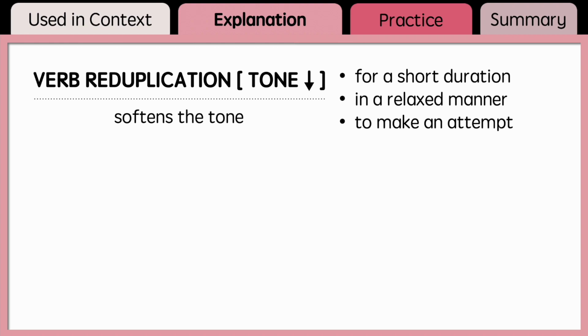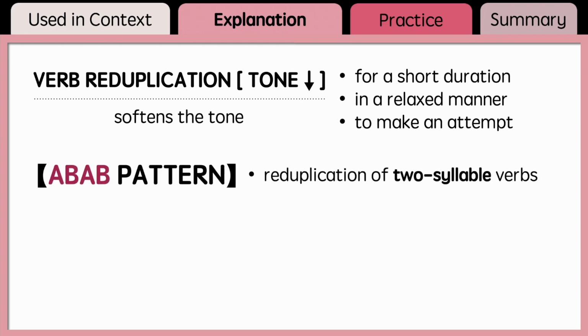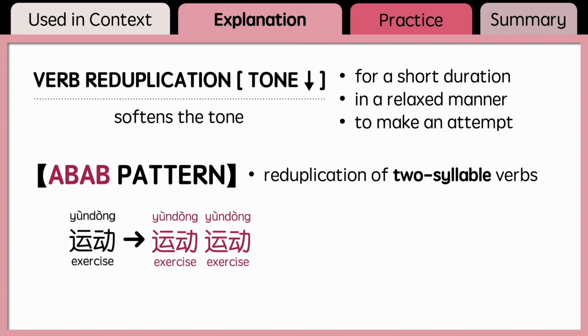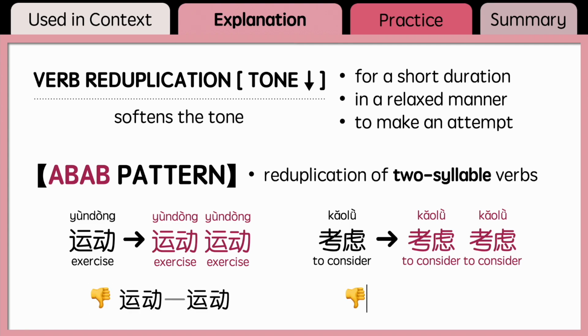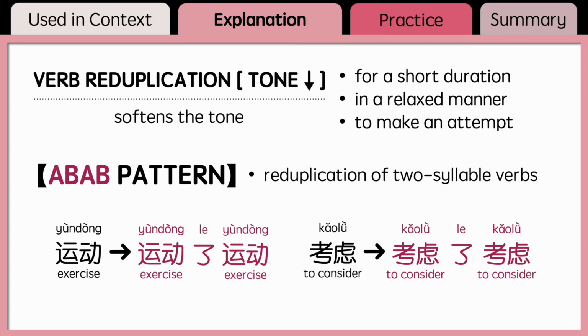When reduplicating two-syllable verbs, you must use the ABAB pattern. Note that this is not the AABB pattern you use for adjectives. You must repeat the entire verb. For example, 运动 becomes 运动运动. 考虑 becomes 考虑考虑. Also note that unlike the reduplication of one-syllable verbs, you cannot add 一 in between the two verbs. You cannot say 运动一运动 or 考虑一考虑. If the actions are completed, you can place 了 in between the two verbs and say 运动了运动 or 考虑了考虑.